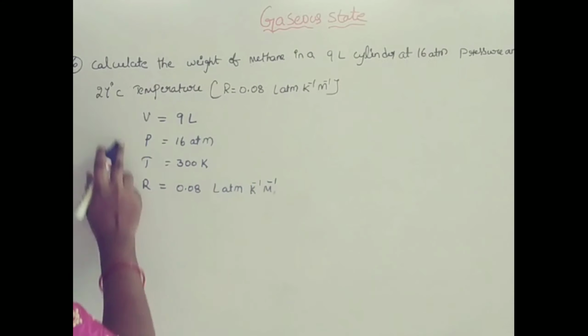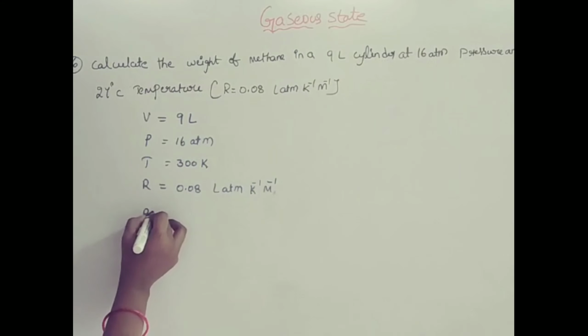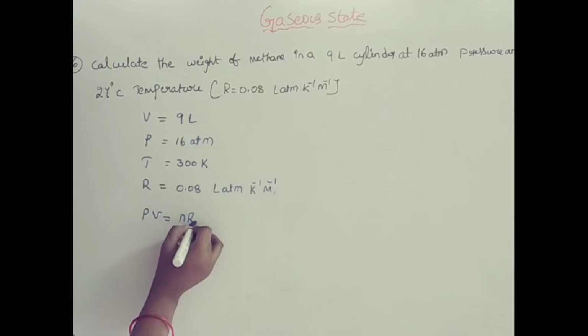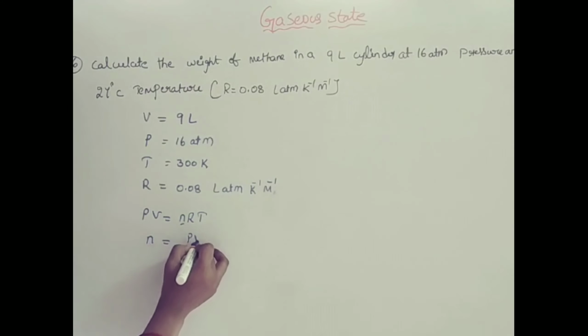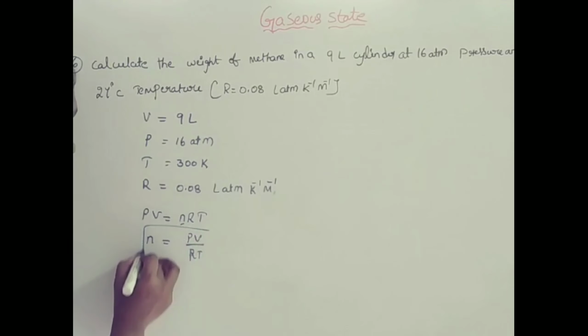So by using this, write down the ideal gas equation PV equals nRT. Calculate the number of moles: n equals PV by RT. According to this, you will get the number of moles. After that, take the number of moles formula and calculate the weight of the methane.